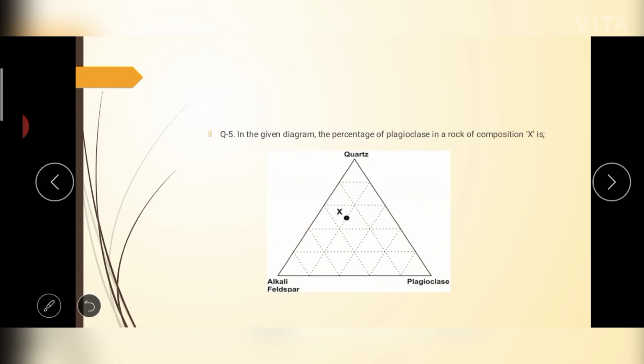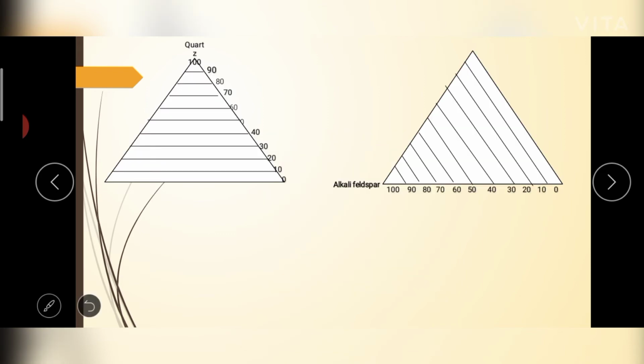So the next question is, in the given diagram, the percentage of plagioclase in a rock of composition X. So here is the plagioclase. We are asked to calculate the percentage of plagioclase in this line, that is X. X is lying on this line. Let's have a look at this diagram to understand that. So here I have drawn a triangle and have divided it into equal parts.